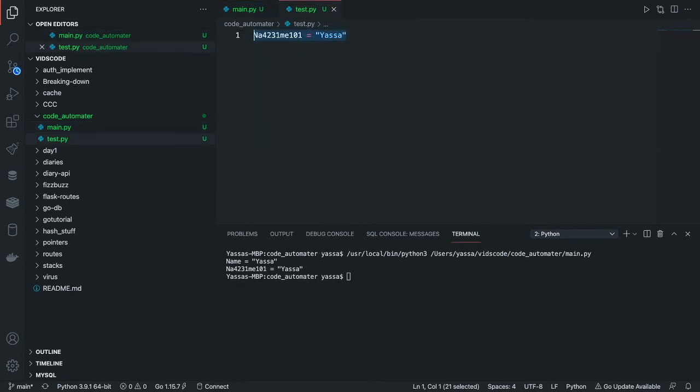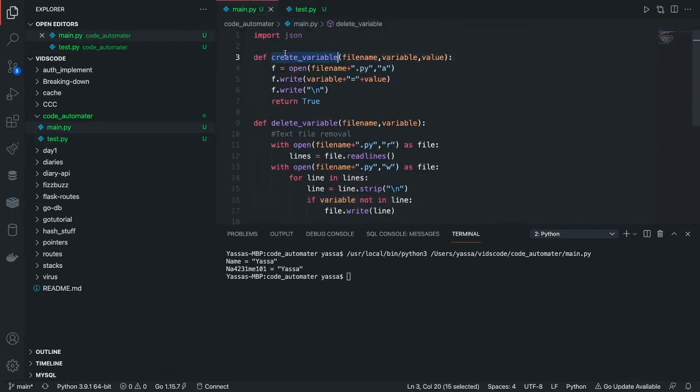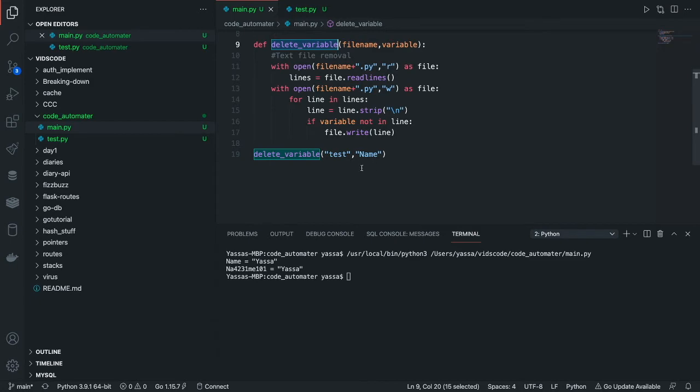If you go to test.py, you see that we have now been able to delete our code, or delete that line at least. So we've now been able to create variables, delete variables. Now let's try and print variables.